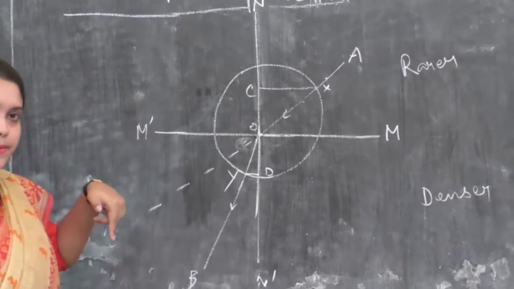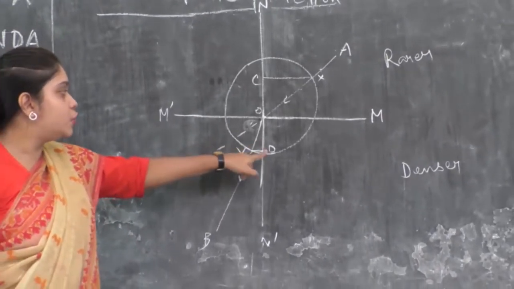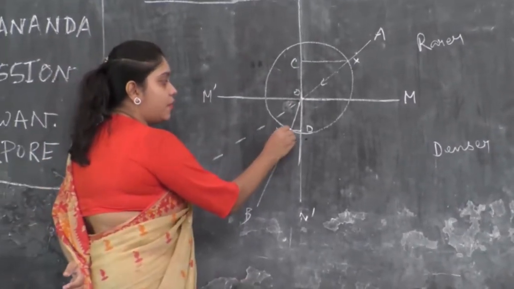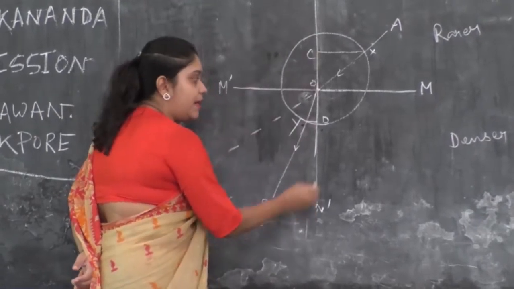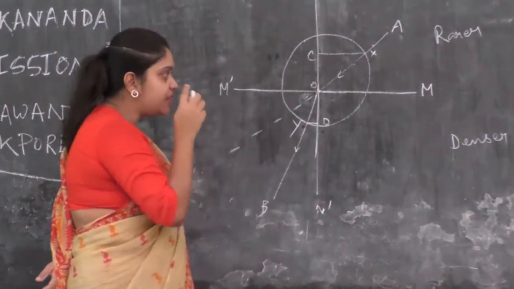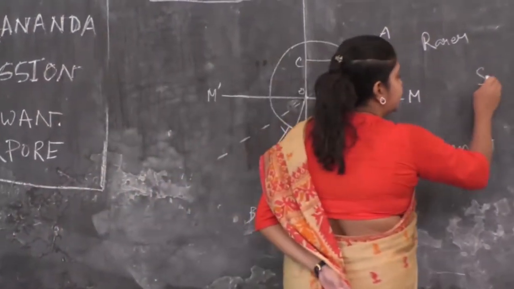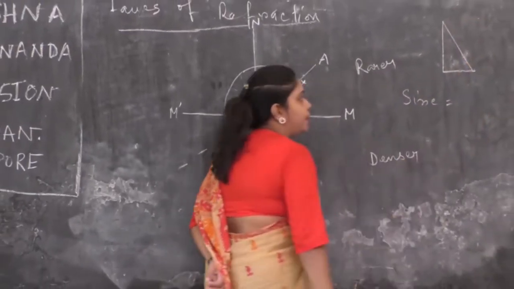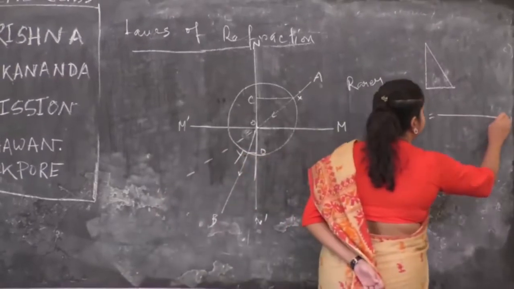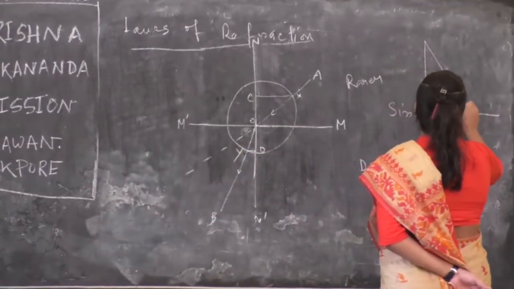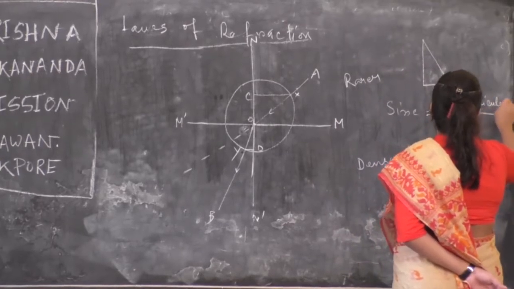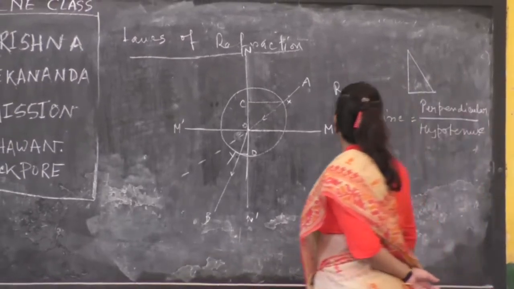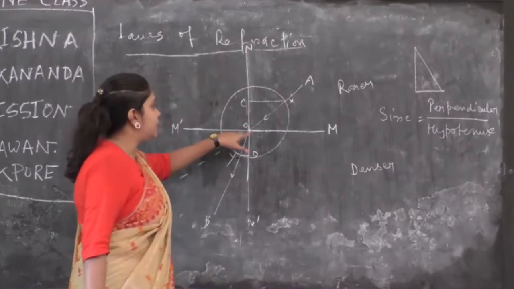Similarly, we have drawn another perpendicular line from point Y to point D. That means the perpendicular is drawn from point Y on the normal at point D. Now, what is the meaning of sine? We were discussing this. If you think of a right angle, sine is equal to perpendicular by hypotenuse. Perpendicular by hypotenuse.